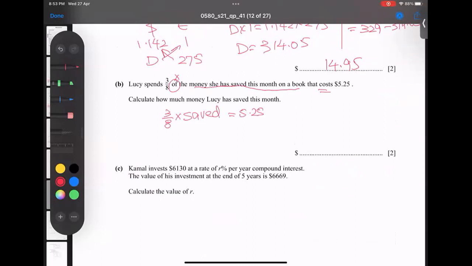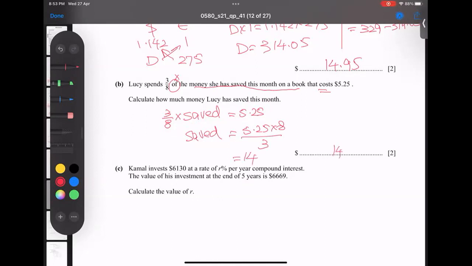Lucy spends 3/8 of the saved money on a book costing 5.25. How to get the saved money? It is not hard to find. This 8 dividing, multiplying or this multiplying will divide under it. So it will flip: 5.25 times 8 by 3. This is one way. The second way is 5.25 times 8 divided by 3, and we get $14.